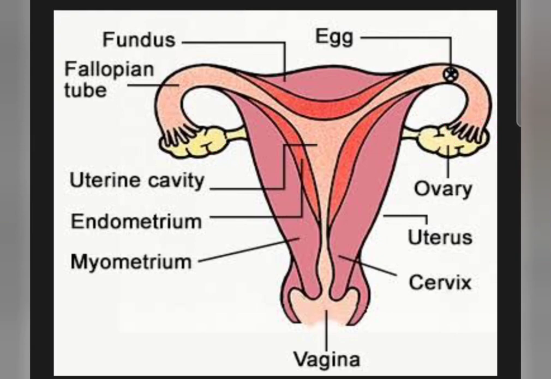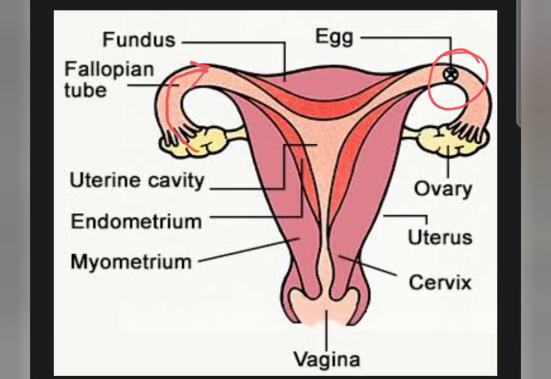Now, what is the function? As I said, it is the second most important part of the female reproductive system. Then what is the function of the fallopian tube? Basically, the ovum, after its production from the ovary, comes to this portion of the fallopian tube and waits for the sperm to come and fertilize it.